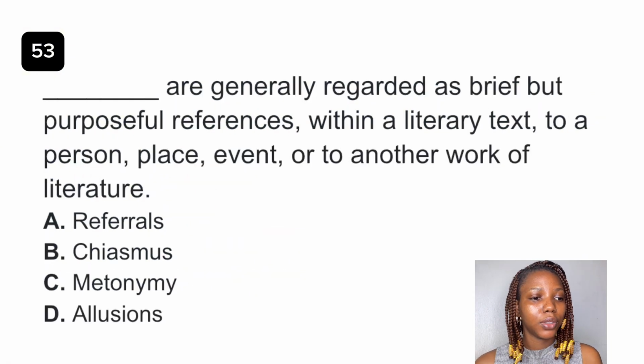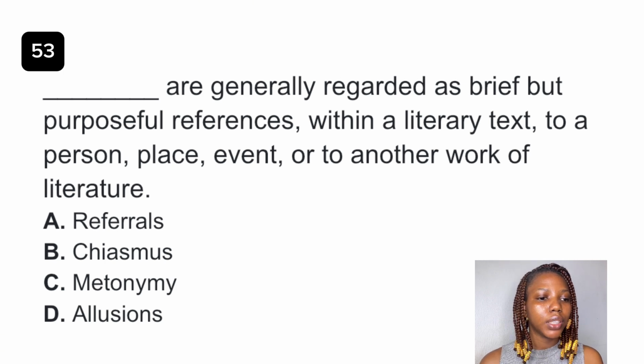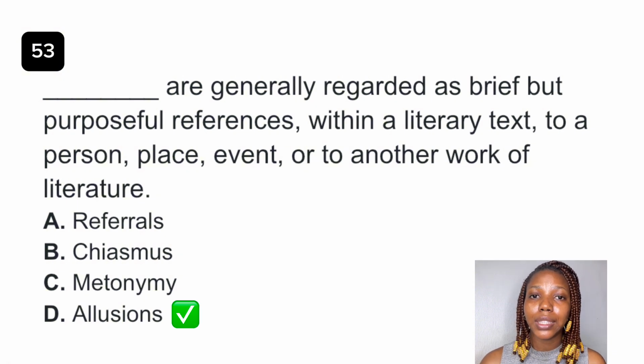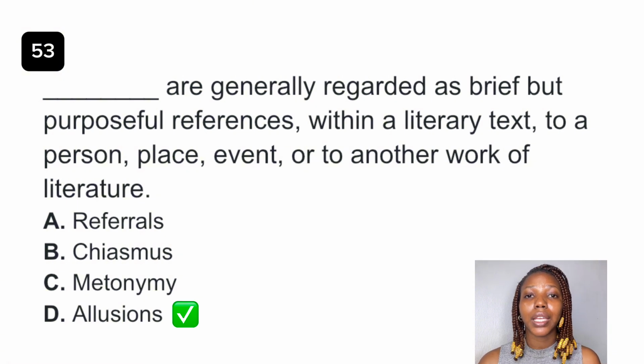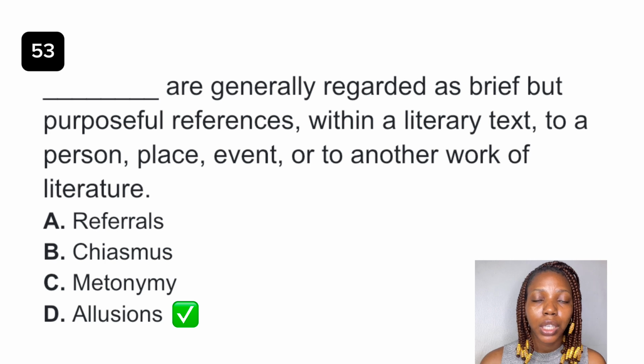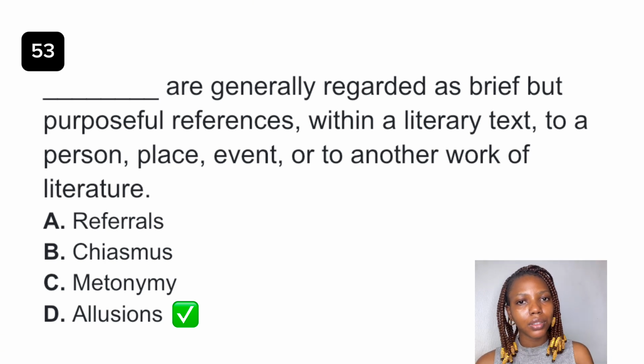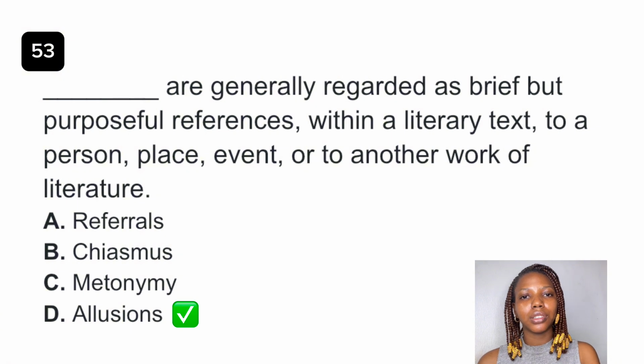Question 53. Dash are generally regarded as brief but purposeful references within a literary text to a person, place, event, or to another work of literature. The best answer to this question is option D, allusion. Allusion is a purposeful reference. The aim of allusion is to connect something with something else that you and I are familiar with, something that the audience or reader is familiar with.